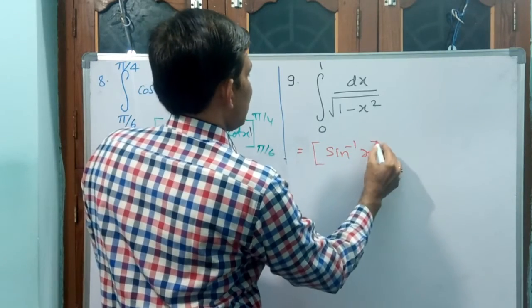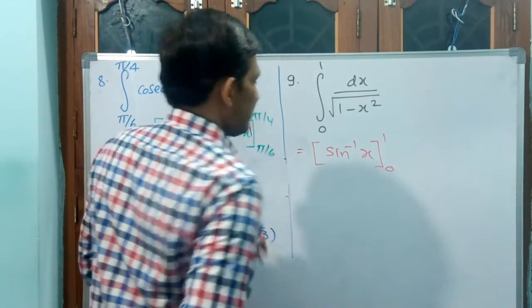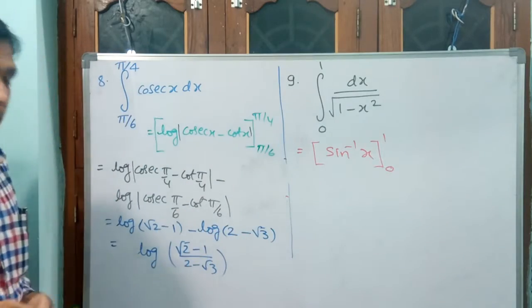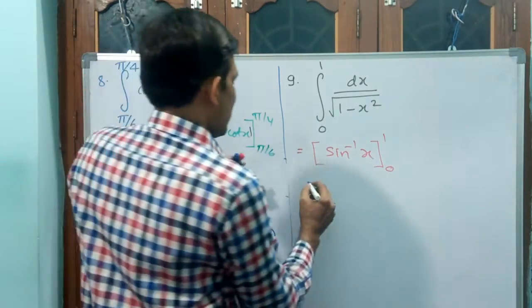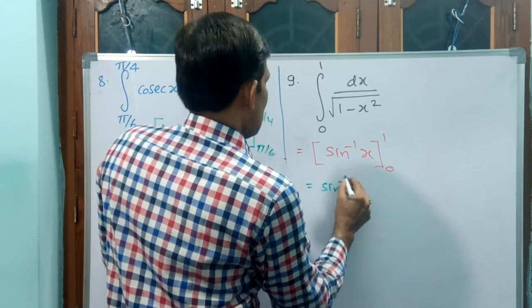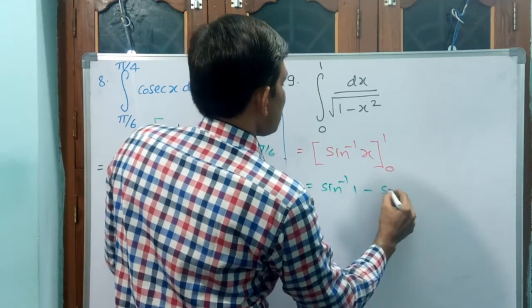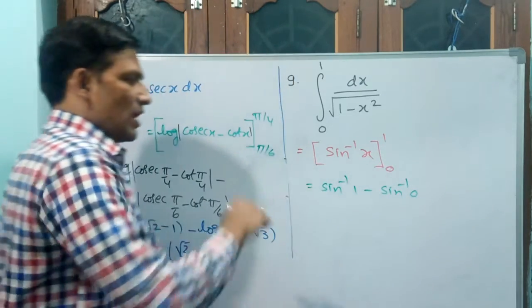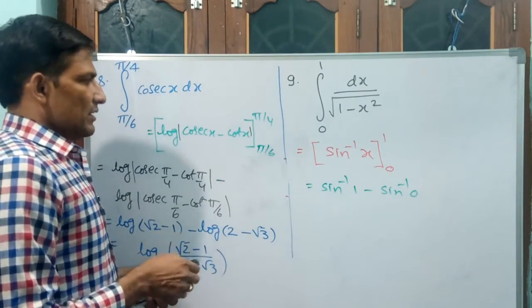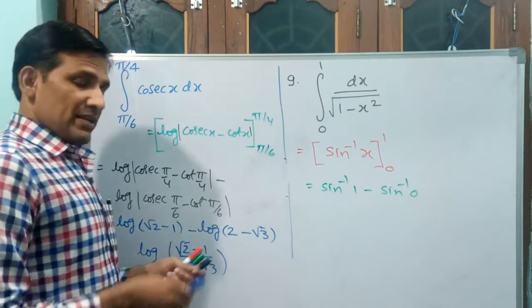But you apply limit also, 0 to 1. Applying limit is also very important. Sin inverse 1 minus sin inverse 0. If you want, you can put bracket also. This is very simple. That is why I have not kept anything.